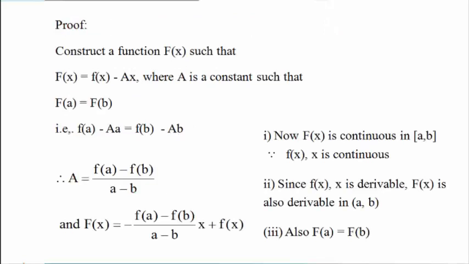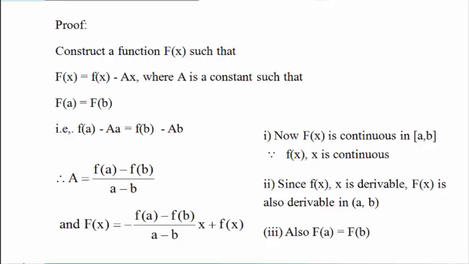Proof is very simple. First of all we have to construct a new function, say capital F of x, and we have to define that function by using small f of x in this way. Capital F of x equal to f of x minus capital A x, where A is a constant. We want F of A equal to F of B.